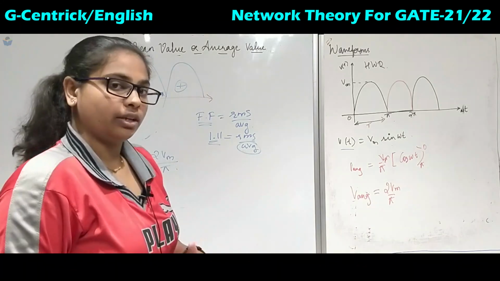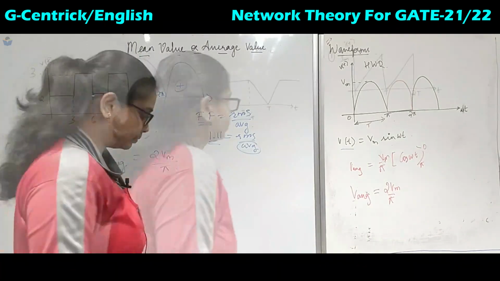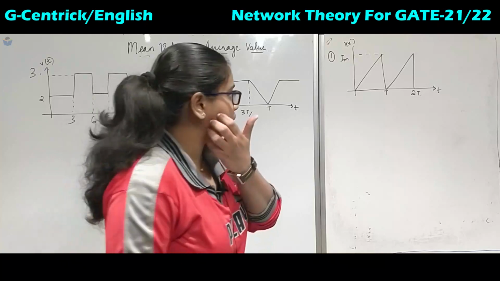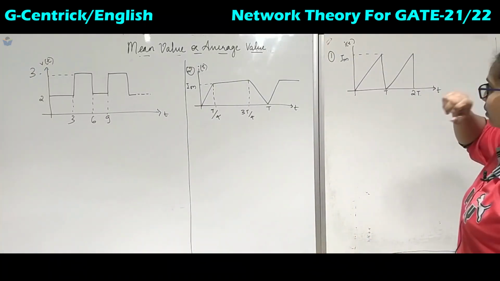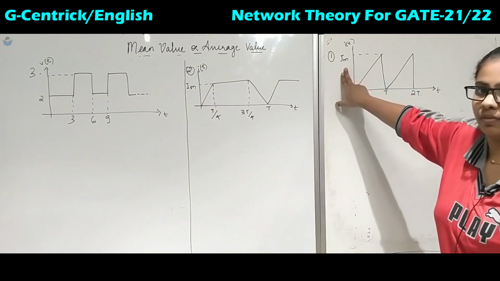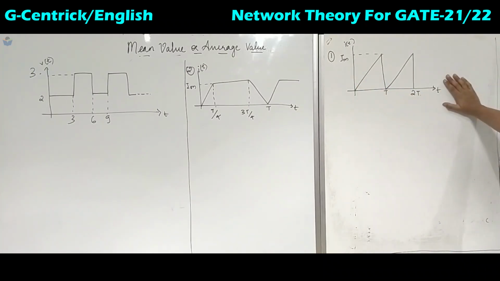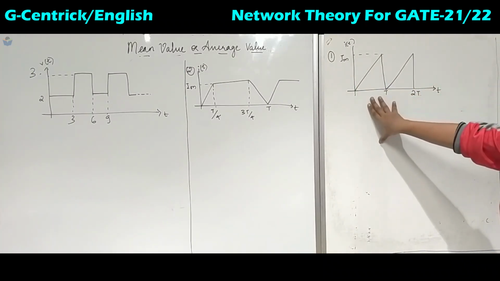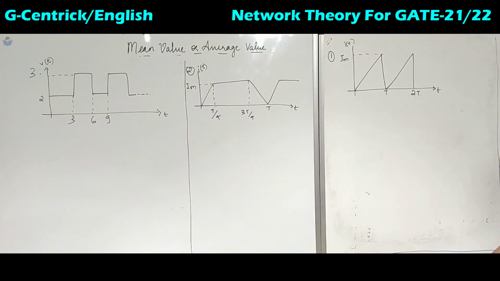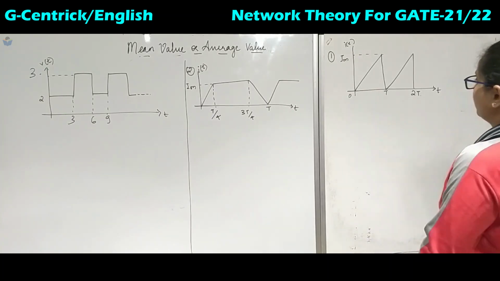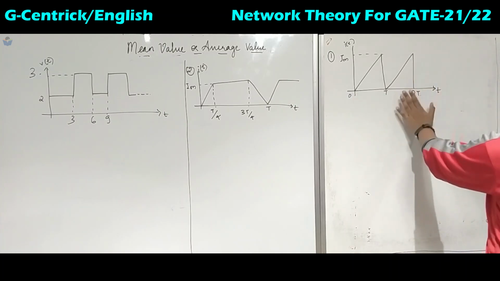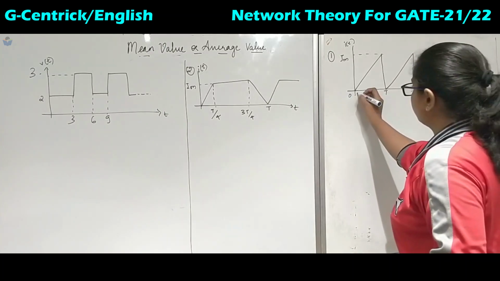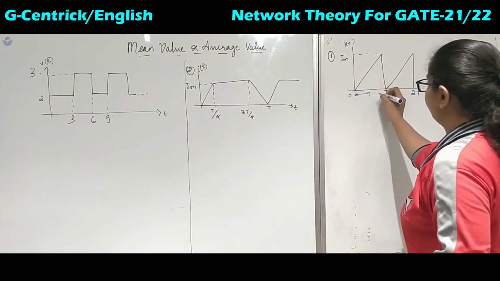Now we will take up the numericals based on this. Okay, we will come to this first waveform, a triangular waveform having the maximum value of Im and a time axis t. Now in this case, what will be the time period? If here is the origin, after the time 0 to T, the same waveform is repeating. So from here to here the time period will be T.